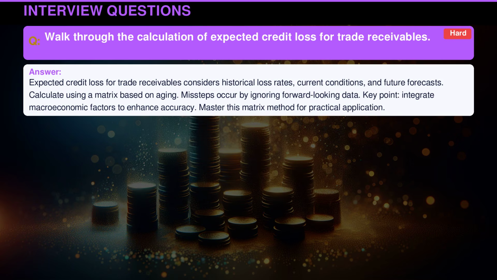Expected credit loss for trade receivables considers historical loss rates, current conditions, and future forecasts. Calculate using a matrix based on aging. Missteps occur by ignoring forward-looking data. Key point: integrate macroeconomic factors to enhance accuracy. Master this matrix method for practical application.